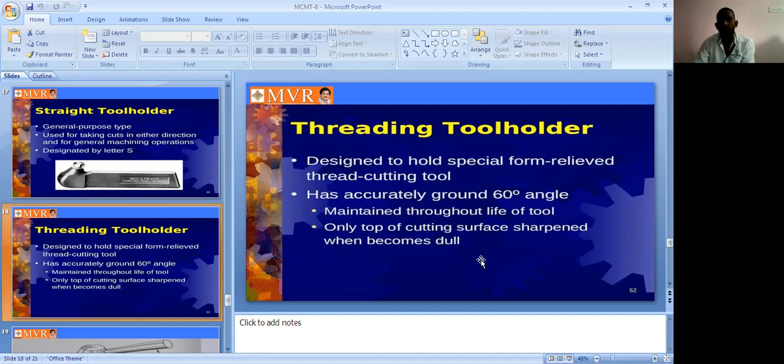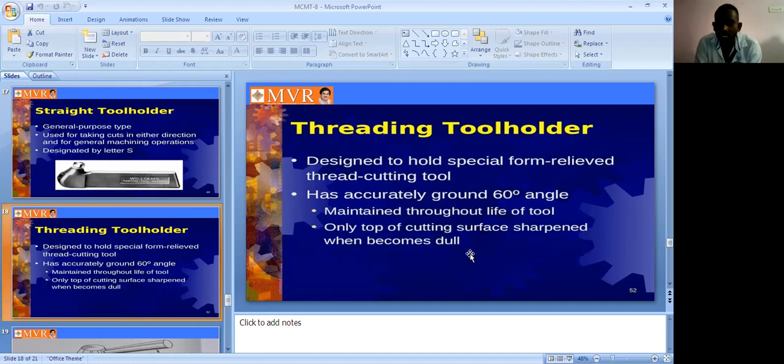Only the top of the cutting surface is sharpened when it becomes dull. For example, on any workpiece you can choose, only the top of the cutting tool surface will be sharpened when it becomes dull.